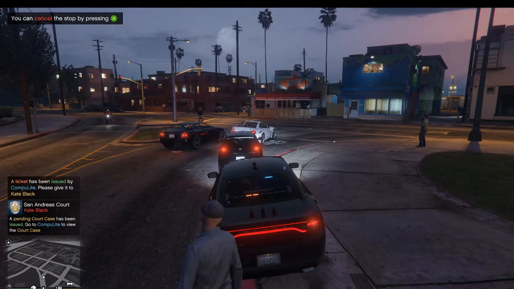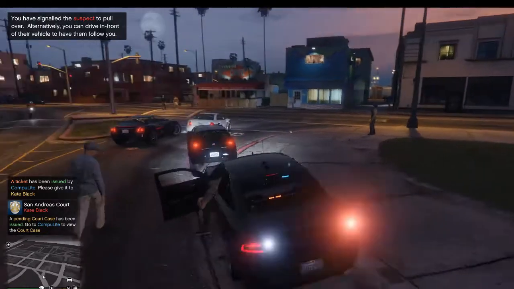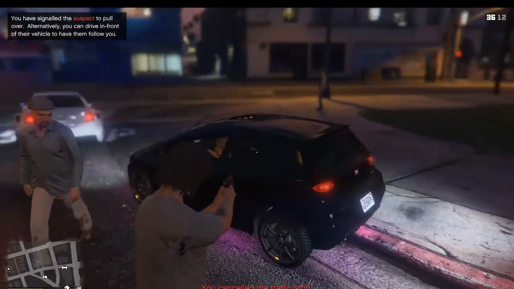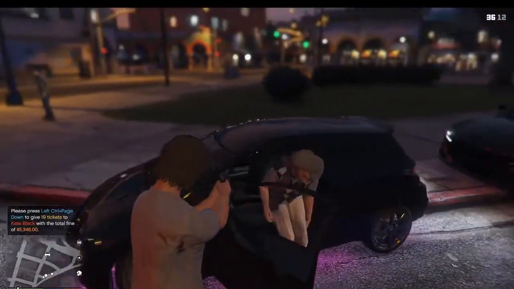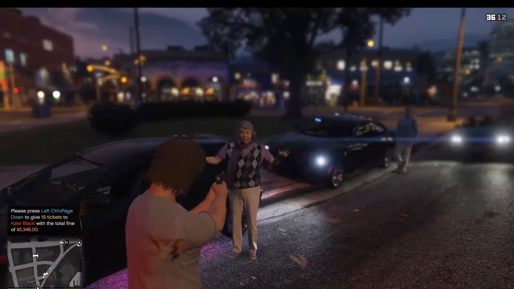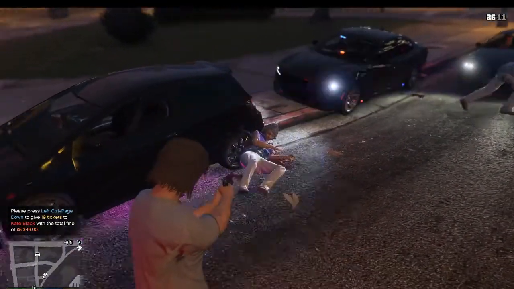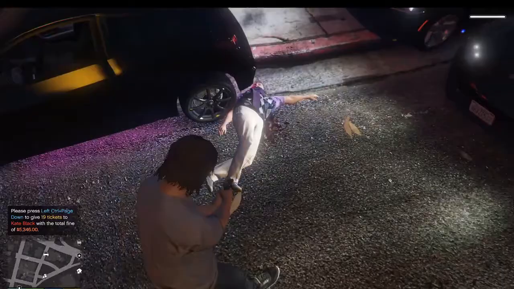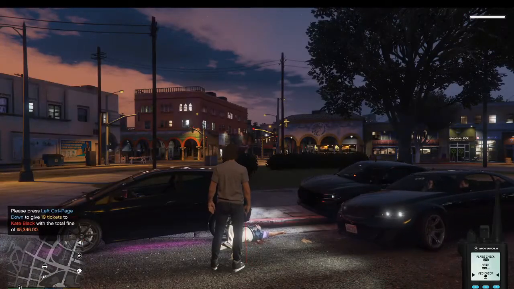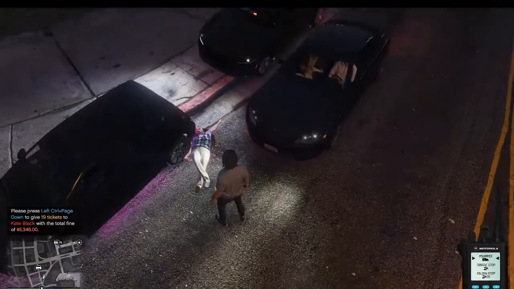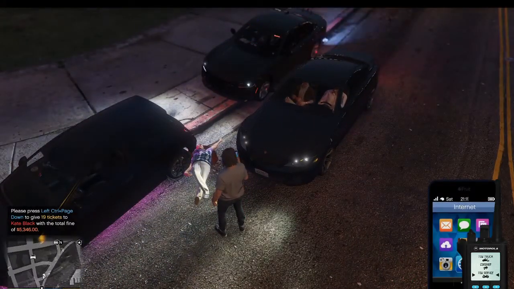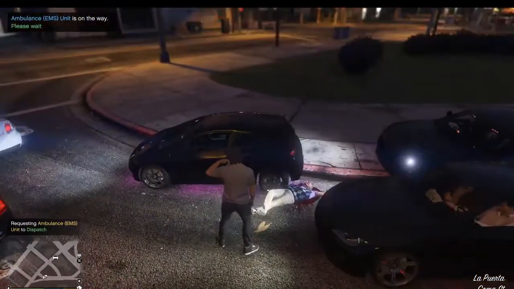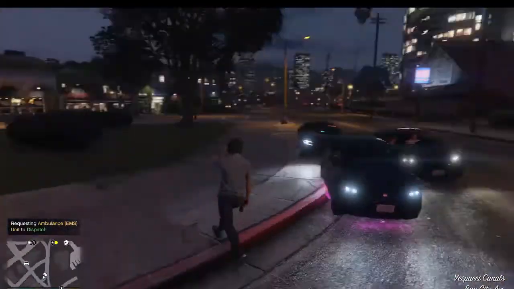Well, since I already got her hit with all these crimes, she's going to jail. So we're just going to get her out of the car, and Grandma's going to jail. Whoops, I meant to get my taser. Oh crap, let me get an ambulance. Send an ambulance unit my way. Assistance required in Puerto del Sol.